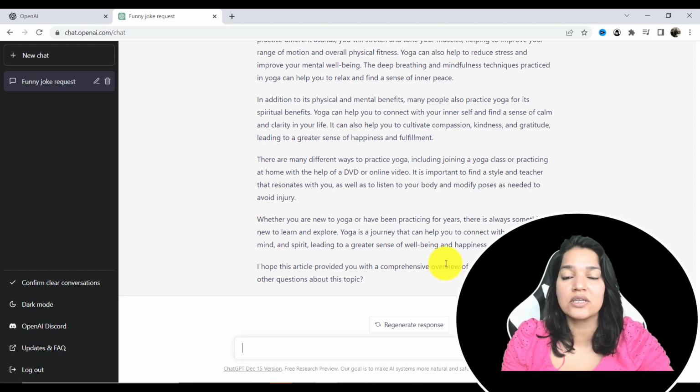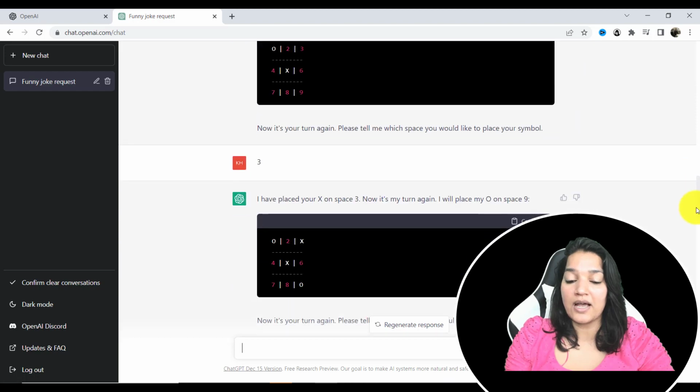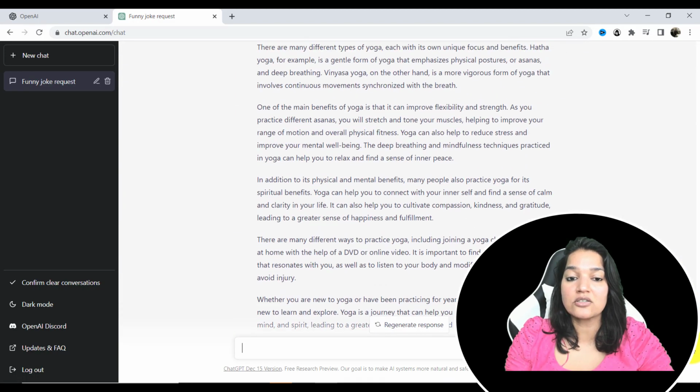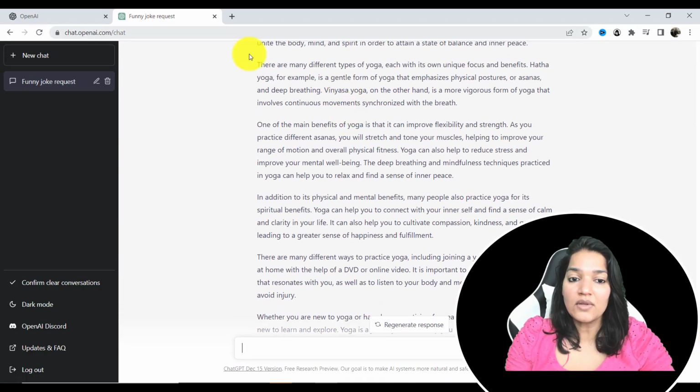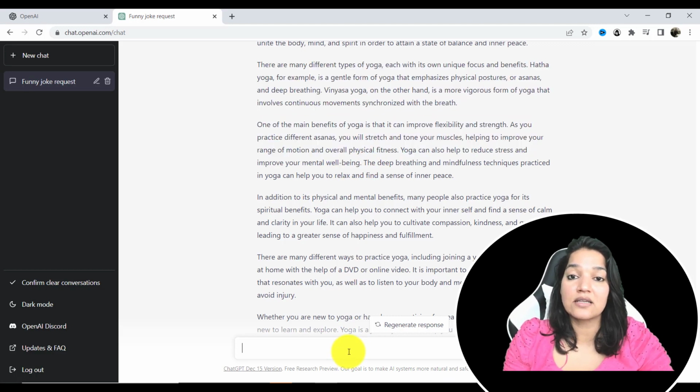Then you can actually ask ChatGPT to write product descriptions for you. Now you can see here, based on our previous answer that we asked, it has given a great article on yoga, and you can actually use this article for your website. Similarly, I can also ask it to write a 200-word long product description.